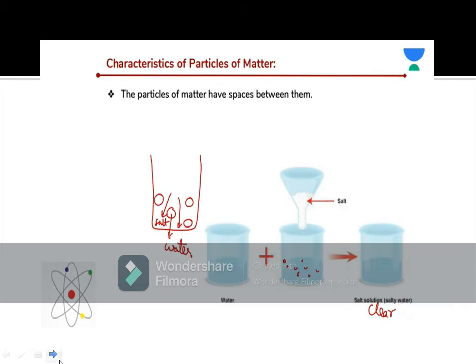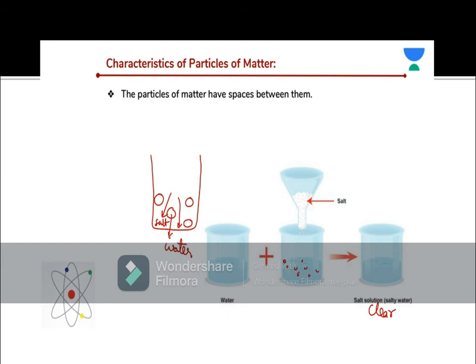Next is the characteristics of particles of matter. There are three characteristics of particles of matter. The first one is that the particles of matter have spaces between them. मतलब जो particles होते हैं matter के, हमने अभी discuss किया कि small particles होते हैं and they are moving, उनके बीच में space भी होता है. ये हमें कैसे पता चलता है?